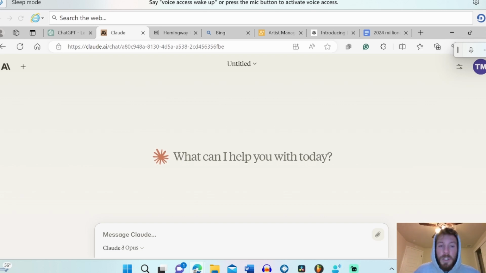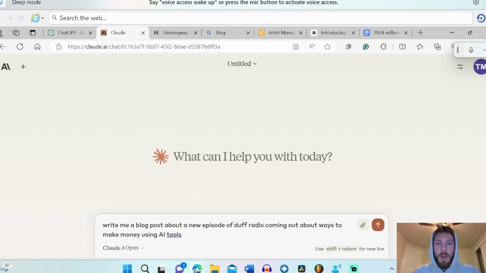Claude is also really good at reading files. So if you have long scanned PDFs or things of that nature that you want to work back and forth with AI with, or big chunks of data that you need summarized and worked with, Claude can do that.